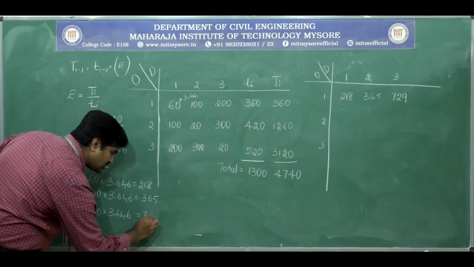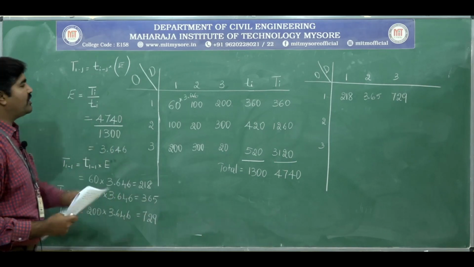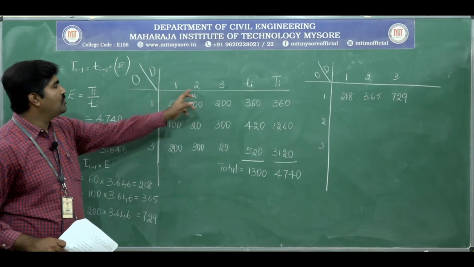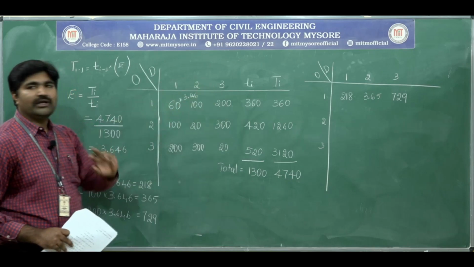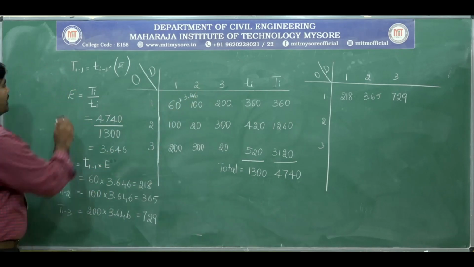You will get around 729. Similarly, you have to find out the trips between 2 to 1, 2 to 2, 2 to 3. We have to find those out as well. I will write it here.